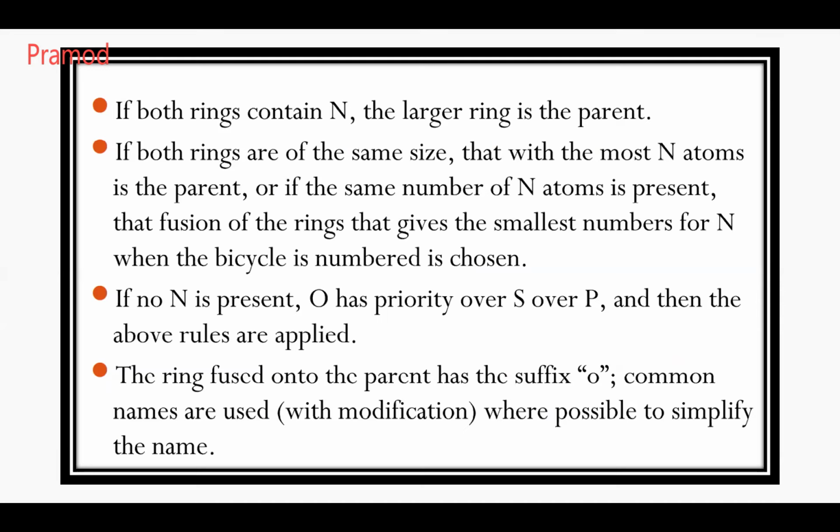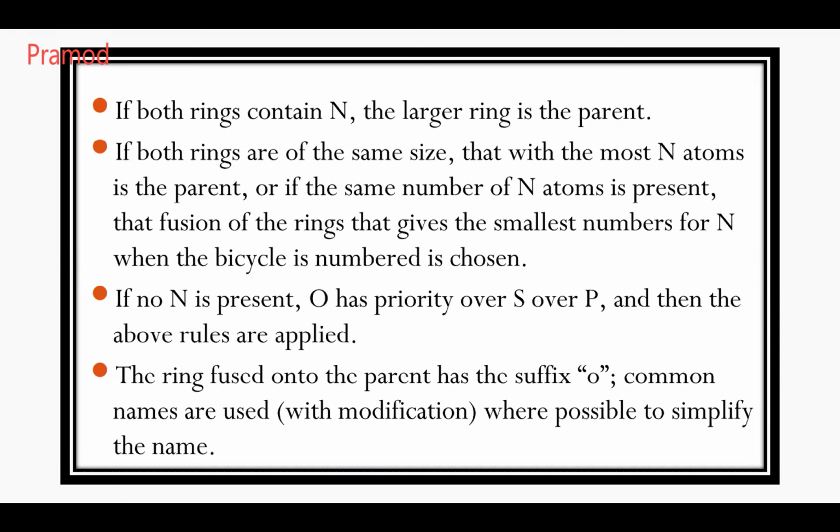Read it. If both rings are of the same size, the one with the most nitrogen atoms is the parent. If the same number of nitrogen atoms is present, the fusion of the rings that gives the smallest number of nitrogen when the bicycle is numbered is chosen.